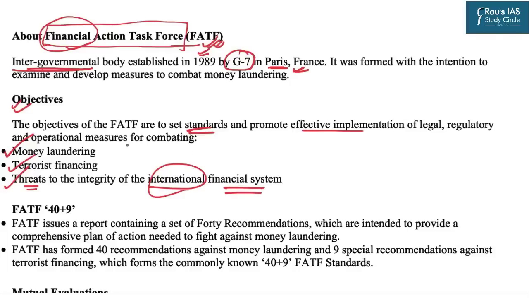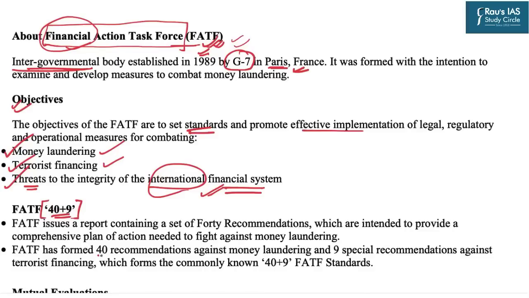Again, I am repeating these. Three things are looked at by FATF: money laundering, terror financing, and any practice which threatens the integrity of the international financial system. In line with the FATF organization, there is one more terminology which is seen frequently in newspapers. That is FATF 40 plus 9. Now what does this numerical digit, 40 plus 9, stand for?